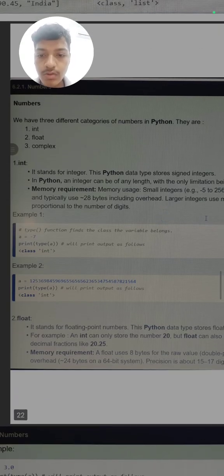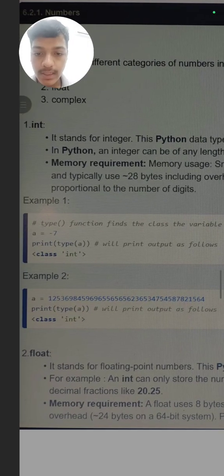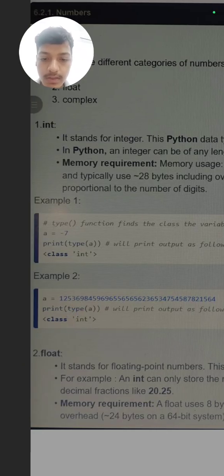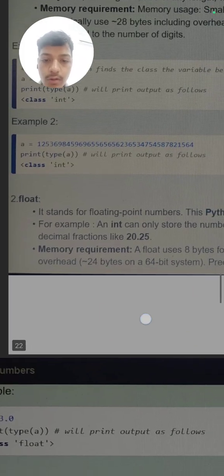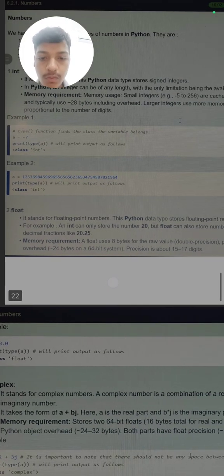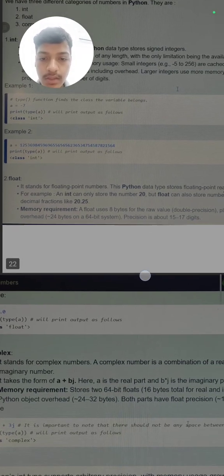If we want to check the type of any data, we simply write print, round bracket, type, round bracket and the variable name. Here it gives class int because a is equal to -7. Then float, like 2.25.